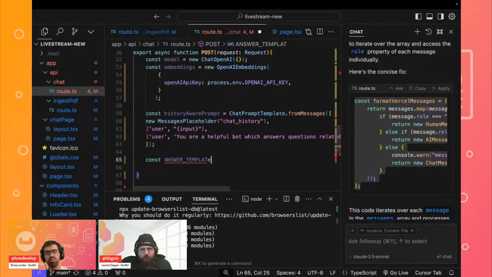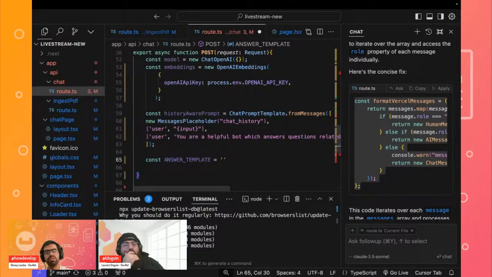What we are going to be doing over here is defining that, hey, you are a helpful assistant, and if you don't know the answer, you can just say that you don't know instead of making it up. And in addition, we'll provide our context, because since this is a retrieval augmented chain, we are also providing the context that we'll get from our vector store when we use the retrieval, right?